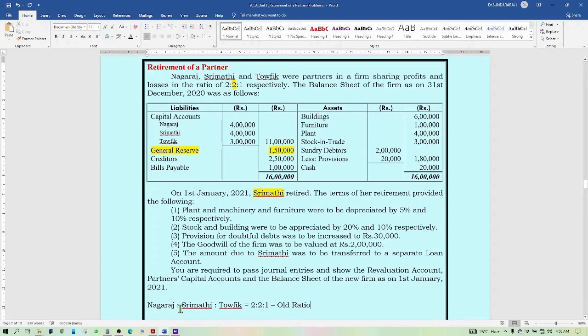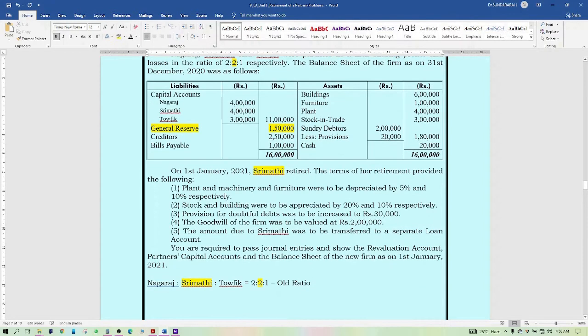Now, Srimati has retired. Therefore, her profit share will be taken over by Nagaraj and Taufik. They haven't given the new profit sharing ratio, so we assume the new ratio is except Srimati's proportion. That means Nagaraj and Taufik, the remaining continuing partners, will be in the ratio 2:1. That is called the new ratio.